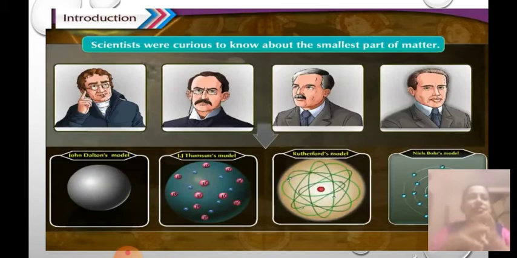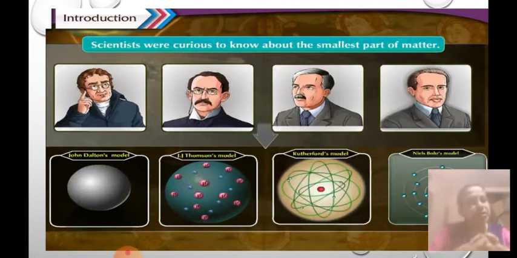For hundreds of years, scientists were curious to know about the smallest part of matter, and many of them tried to find it out. You have learned about John Dalton's theory last year, then J.J. Thomson's atomic model, also called the plum pudding model of an atom.